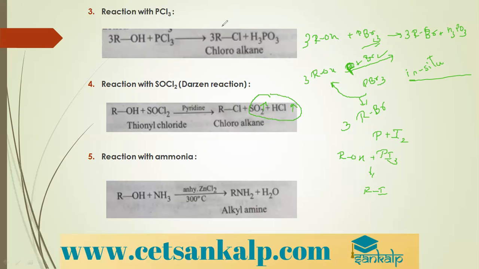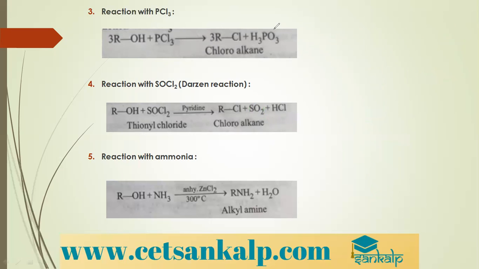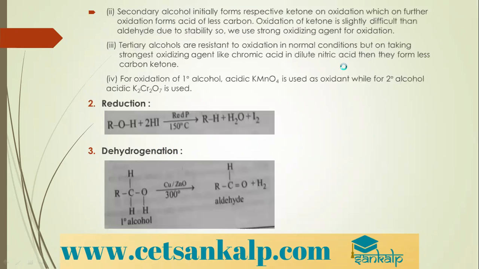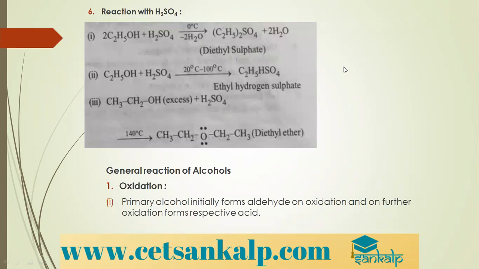Next is with ammonia. When alcohols are treated with ammonia in presence of anhydrous zinc chloride at 300 degrees Celsius, we get amines, that is alkylamines, which are primary amines. So these are the nucleophilic substitution reactions.